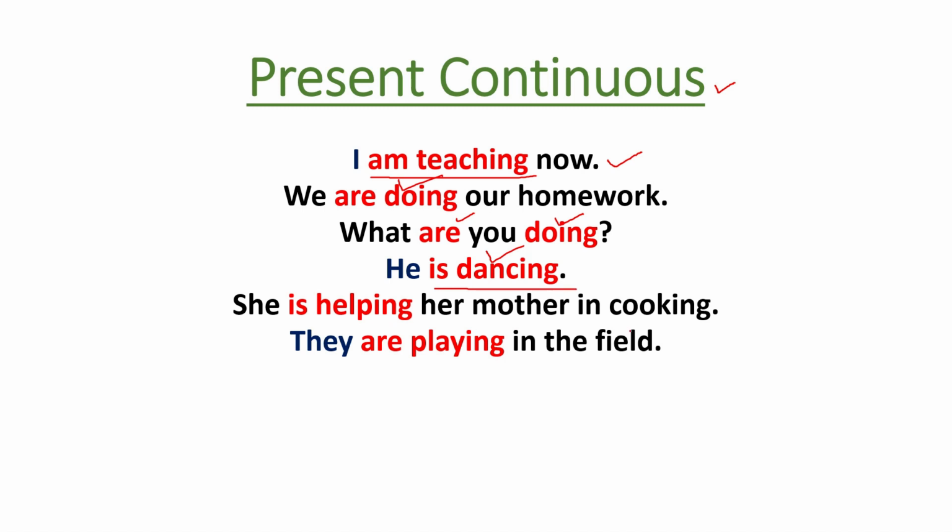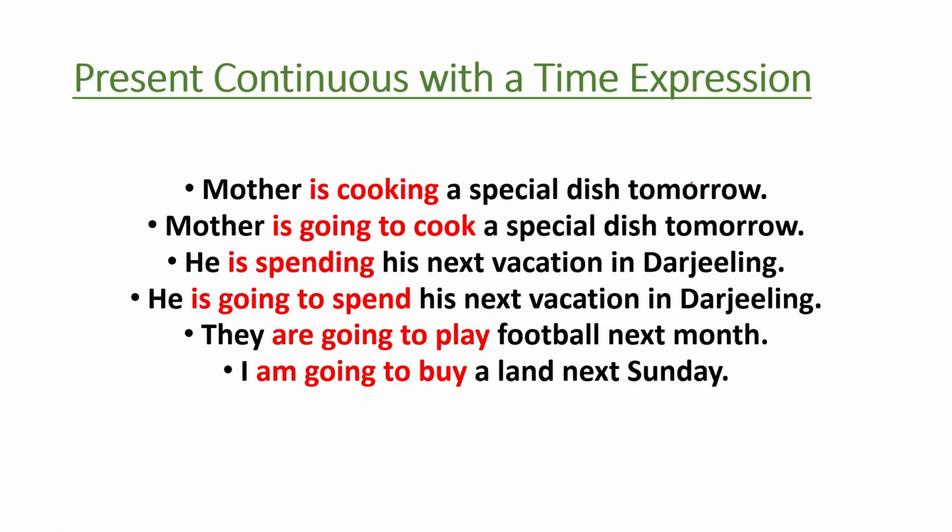She is helping her mother in cooking. They are playing in the field. What is continuing at the time of speaking? That is present continuous. And what is the format? Be verb, am, is, are, plus the ing form of a verb. When a be verb takes the continuous form of a verb, that means the ing form, the present participle, it is used for present continuous. That expresses that a work is continuing at the time of speaking.